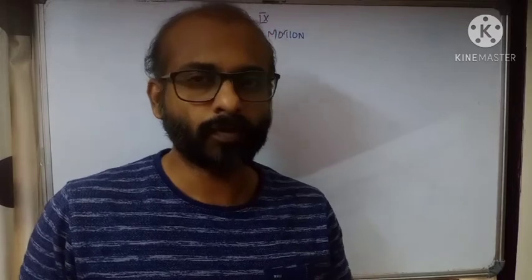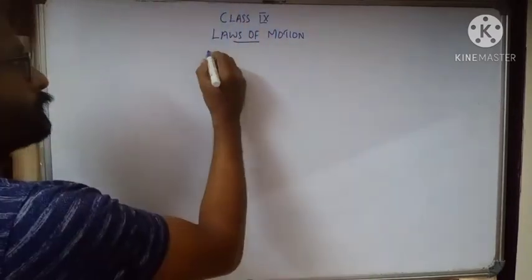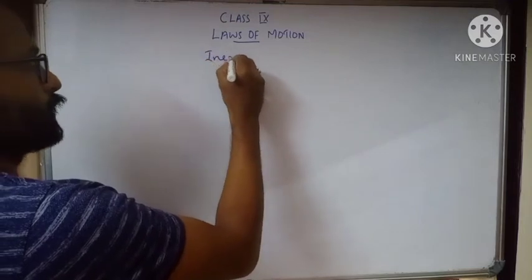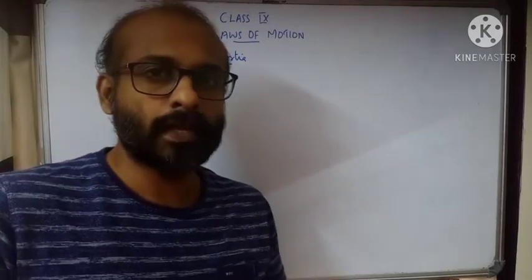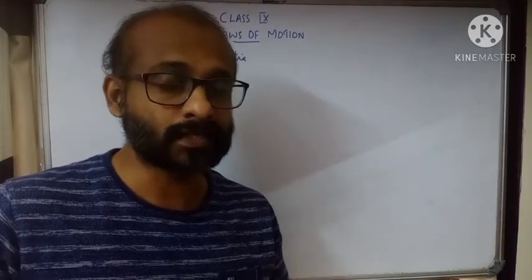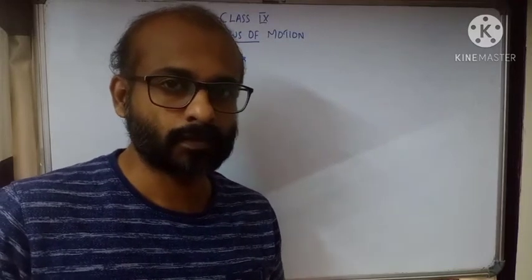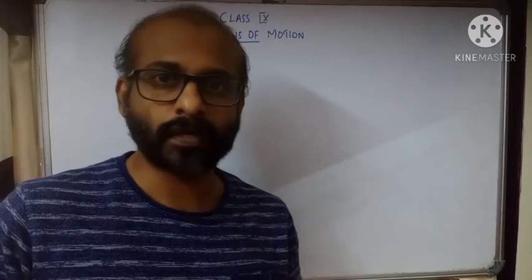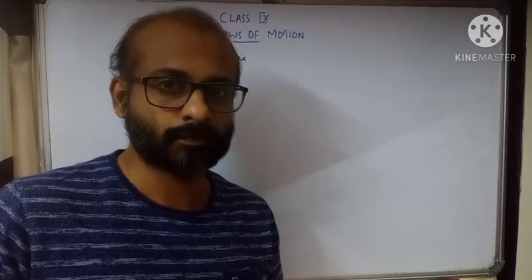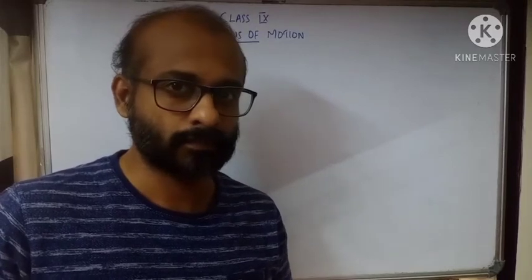Before understanding the first law, we need to be familiar with a term called inertia. So we'll start with inertia. We will see what is meant by inertia. Inertia is the inability of a body to change its state. The state we can classify as three types: state of rest, state of position, and state of moving in a particular direction. So, every object has an inability to change its state.